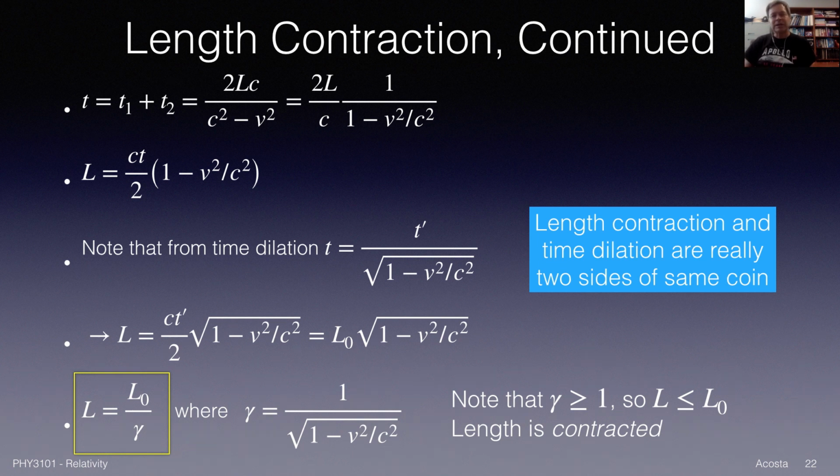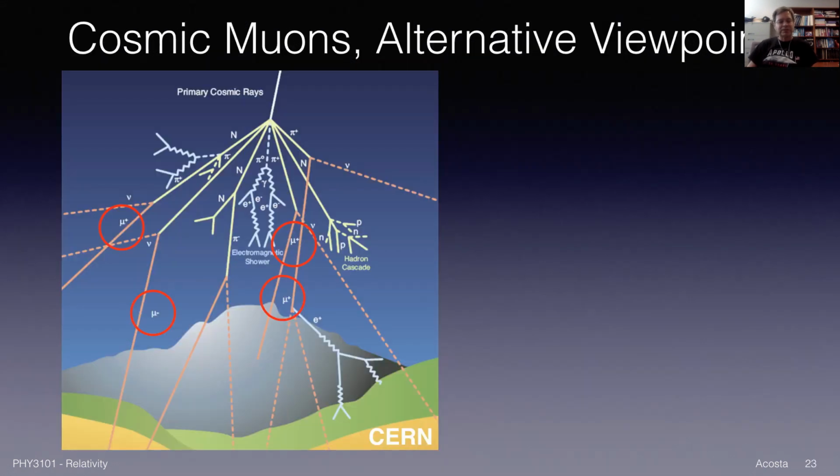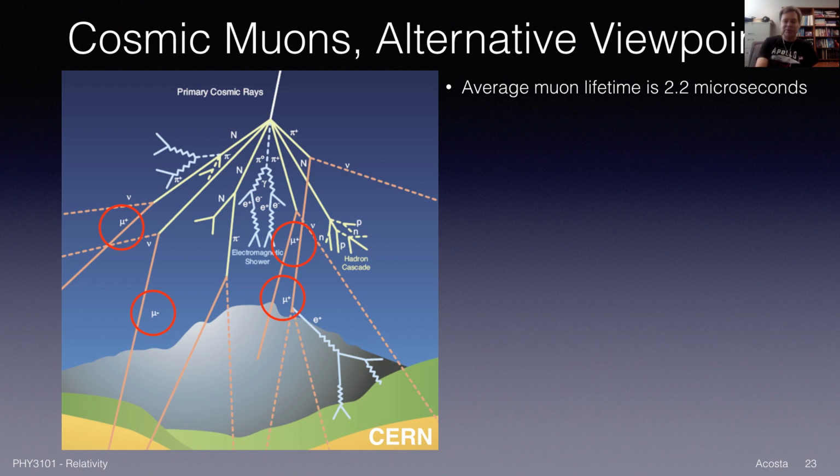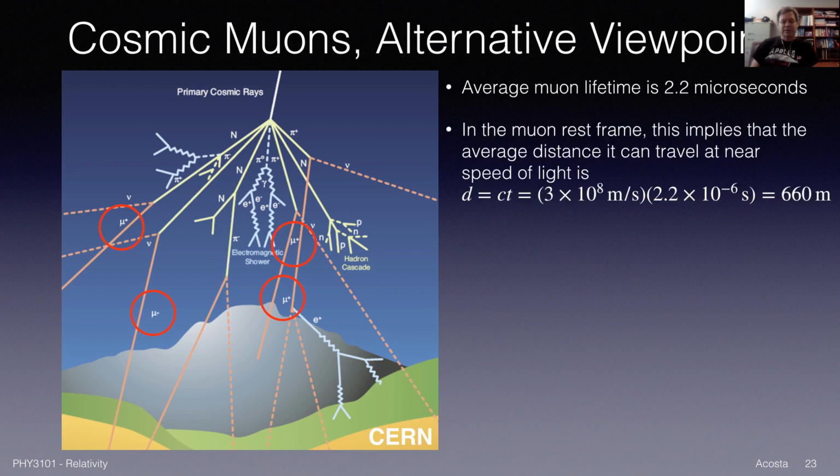So let me go back now to this cosmic ray muon and take an alternative viewpoint of what's happening here. Remember, we talked about these muons that have a short lifetime, and let's talk about what's happening from a different reference frame. Recall that these subatomic particles have a lifetime that's only 2.2 microseconds. But now, instead of being in the reference frame of the Earth, where the mountain is, let's take the reference frame of the muon, which is traveling downward. Well, in the muon rest frame, its time is just its proper time. So it only lives for 2.2 microseconds on average. How fast does it think it can go? Or sorry, how far does it think it can go?